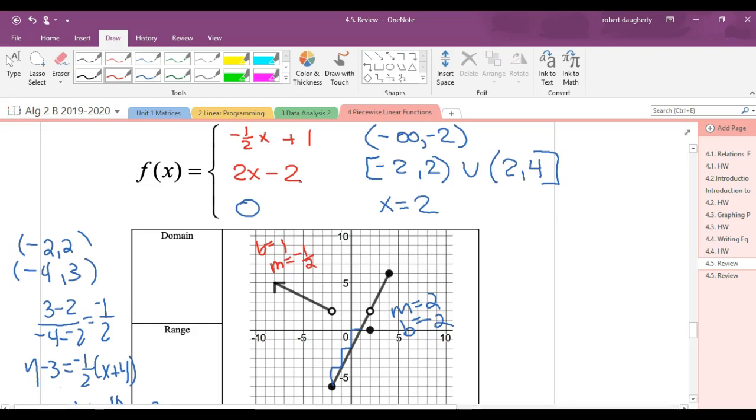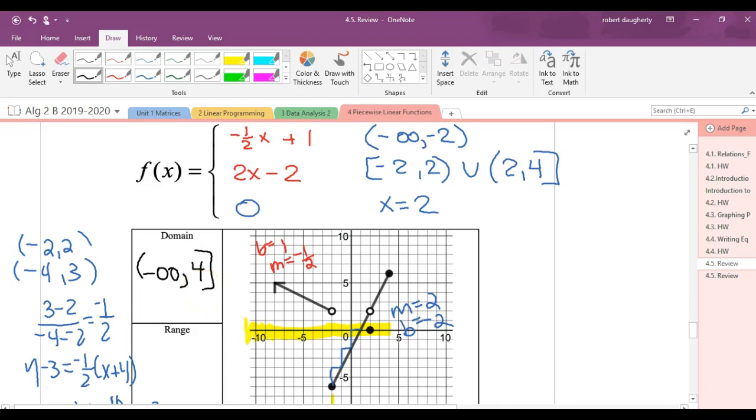What is the domain of this function? So domain, go to the x-axis. I have domain values starting at negative infinity. So from negative infinity, it looks like I'm getting values all the way to negative 2, but there's a value down here, so I'm continuously getting values. And then, what's happening here? I do have a value at 2, and it looks like I can keep getting x values until I get to 4. So the domain of this function is negative infinity to 4 with a bracket.